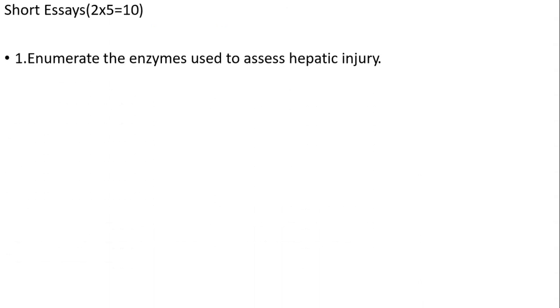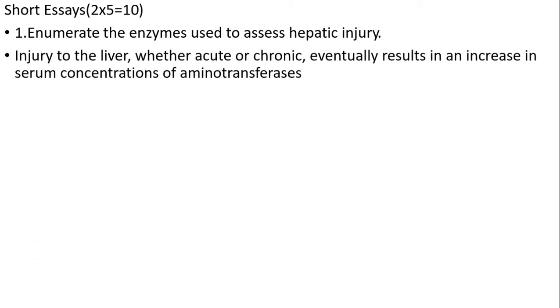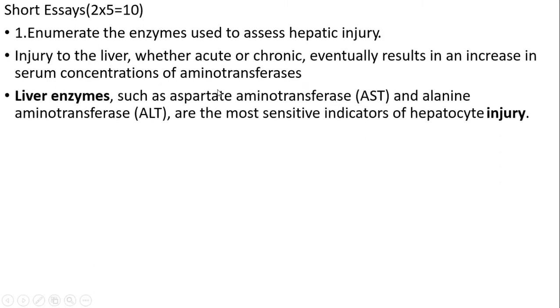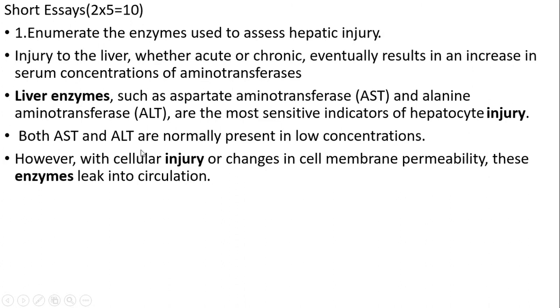The short note says: enumerate the enzymes used to assess hepatic injury. Injury to the liver, whether acute or chronic, eventually results in raised serum concentrations of aminotransferases. Liver enzymes such as aspartate aminotransferase and alanine aminotransferase are the most sensitive indicators of hepatocyte injury. Both AST and ALT are normally present in low concentration. However, with cellular injury or changes in cell membrane permeability, these enzymes leak into circulation.